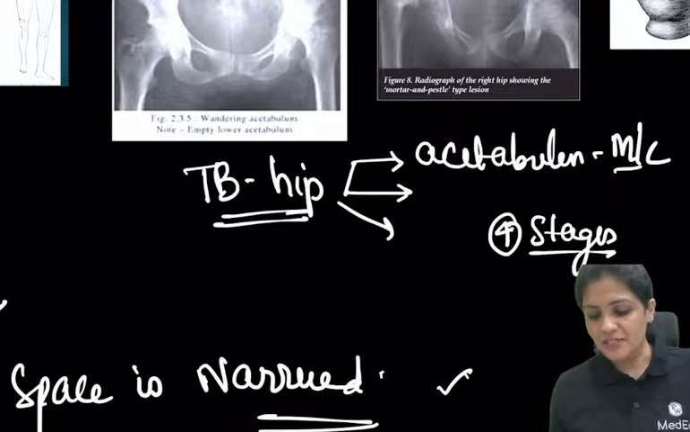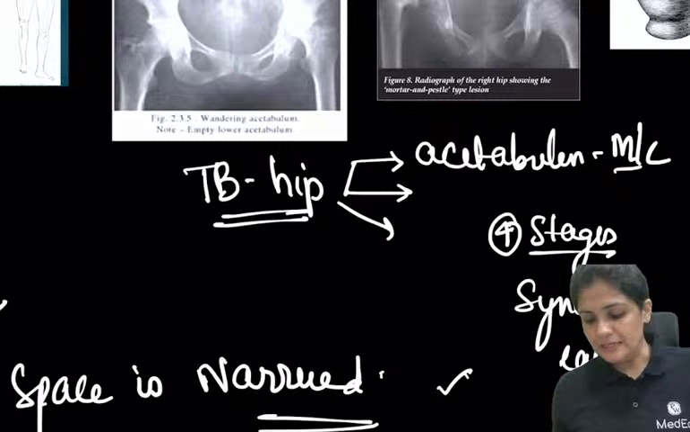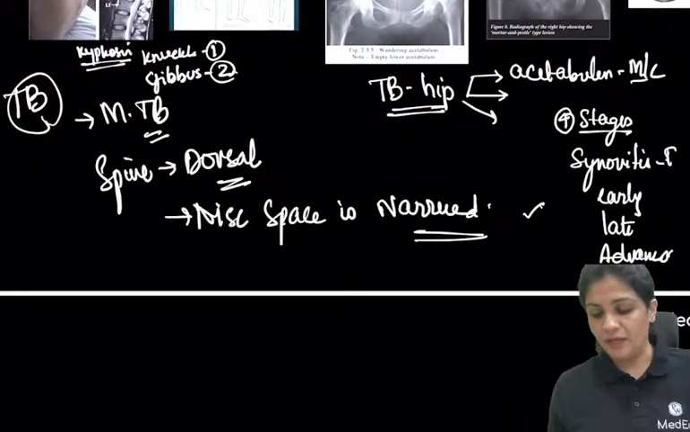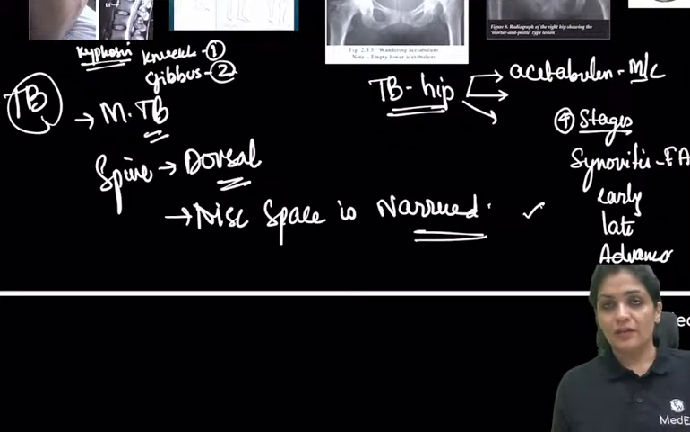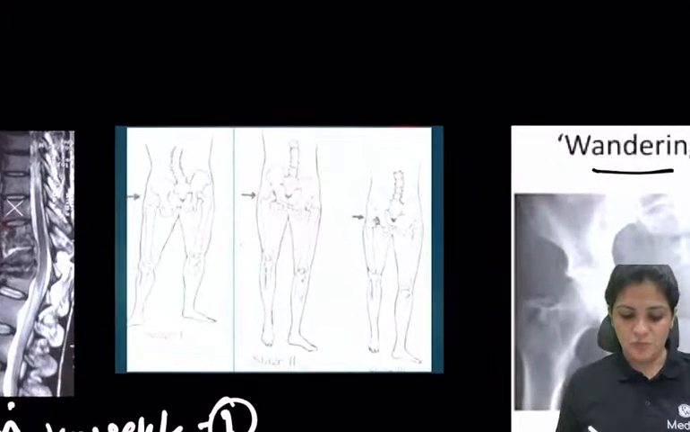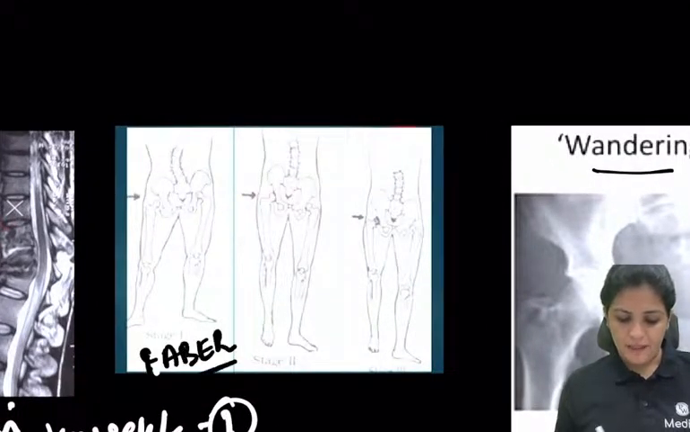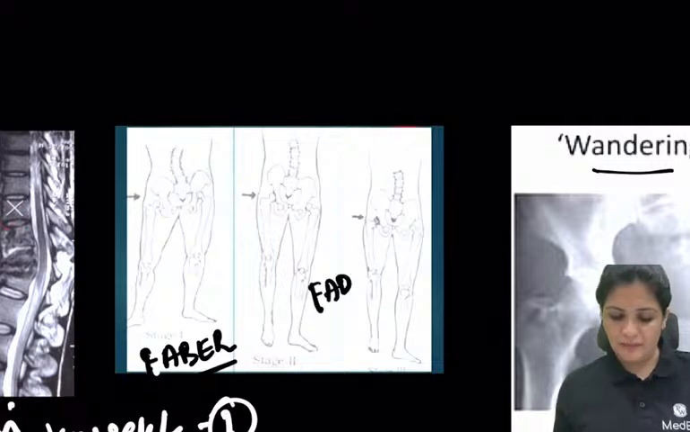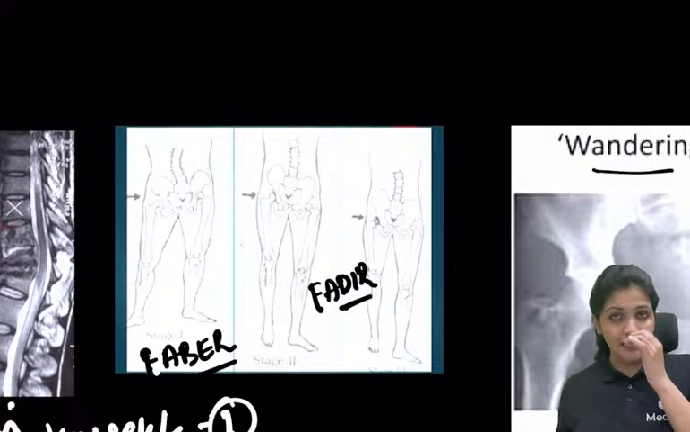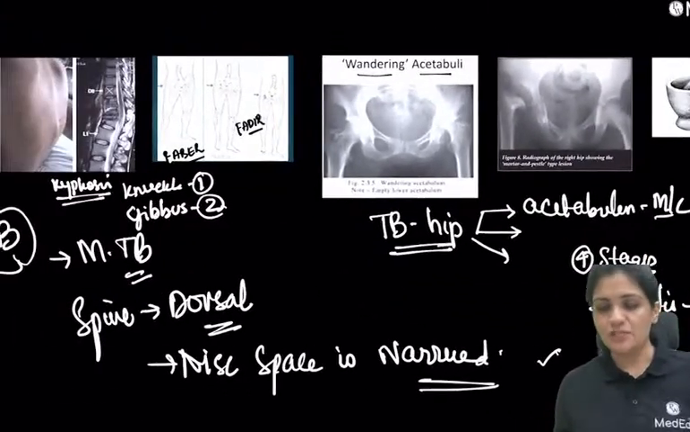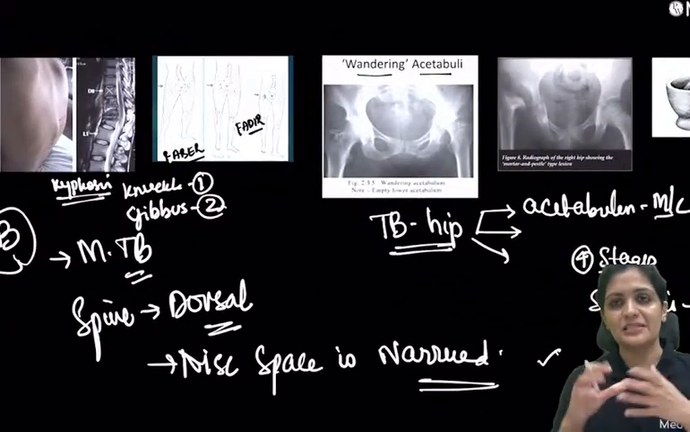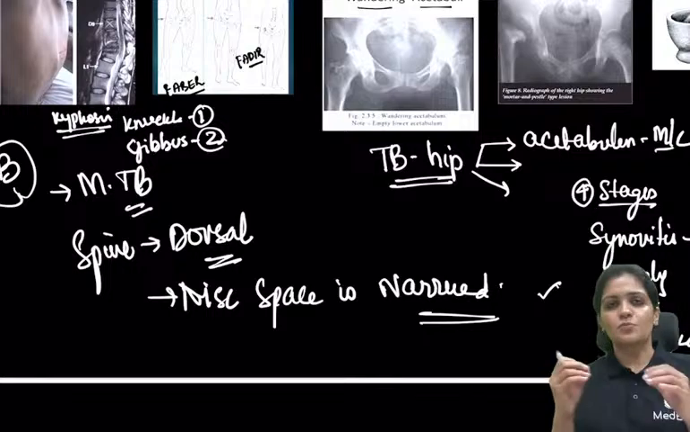Each stage, first is synovitis, early arthritis, late arthritis, and advanced arthritis. There are four stages. Synovitis, it is the FABER: flexion, abduction, and extension, stage one. From stage two, it is farther: flexion, adduction, and internal rotation. Early arthritis is adduction and rotation with a very small amount of shortening.